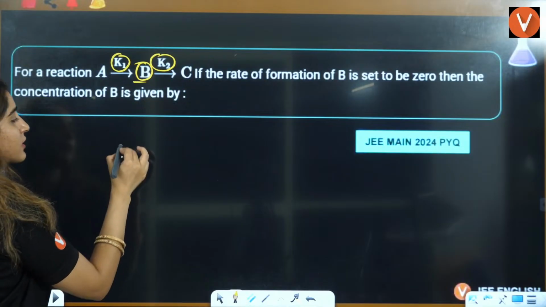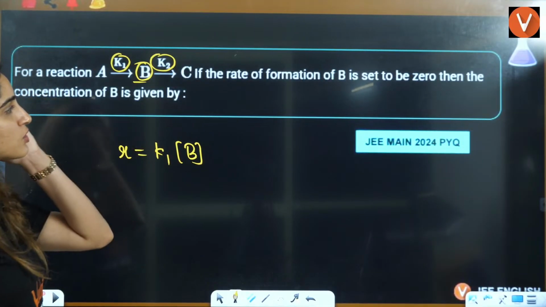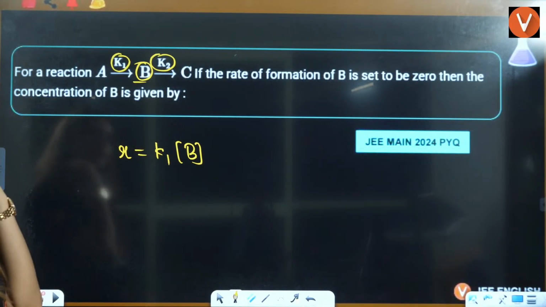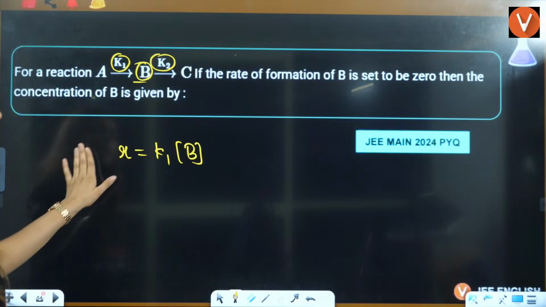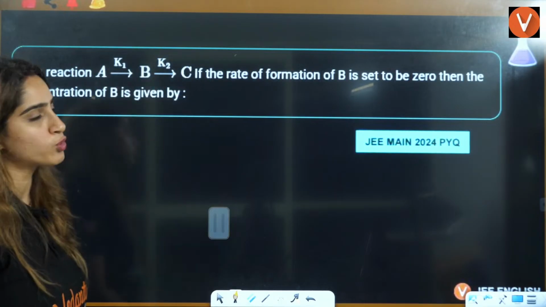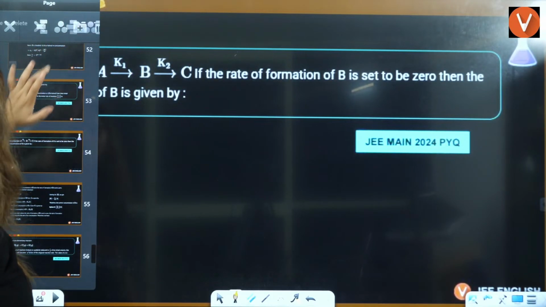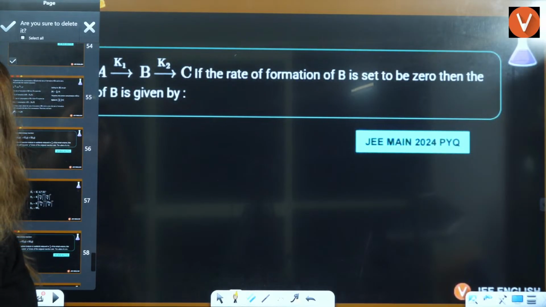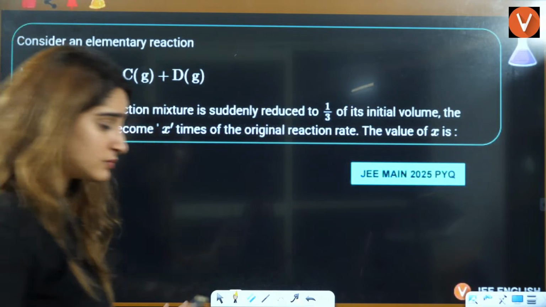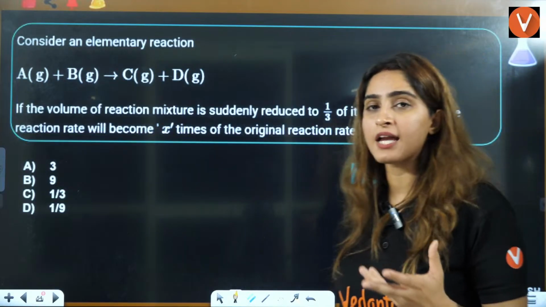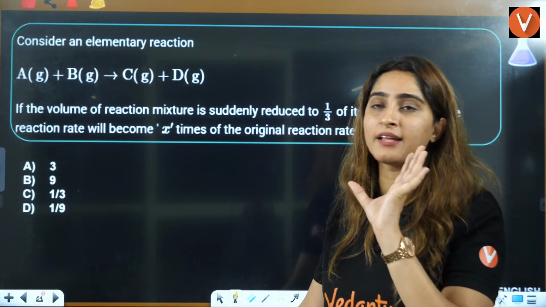The rate of formation of B is nothing but this rate law. This is K1, this is the concentration of B, right? So they are saying the rate of formation of B is 0. That means dB by dt is equal to 0. The concentration is given by, actually this is what you will not be able to do today, right? This we will do in the later part because we have not studied this in detail till now. So we are definitely not going to go through that. Okay. In the next lecture I'll teach you in detail about other concepts as well. Then you can understand that question.